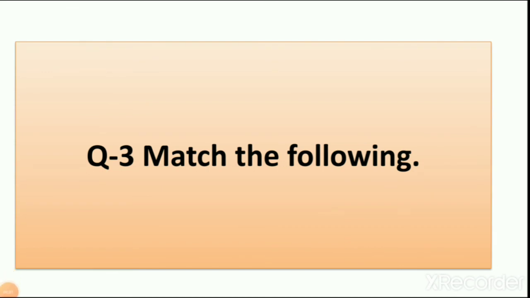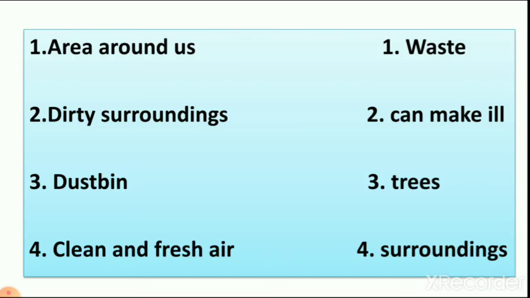Number 3, match the following. So what are we doing in this? We join column A with column B. So number 1, area around us. Waste, can make ill, trees or surroundings. Which is the right one? Area around us is surroundings. So we join area around us with surroundings.